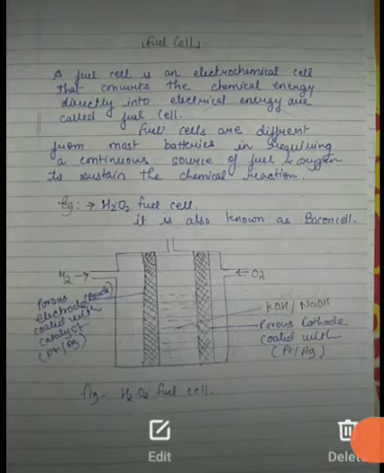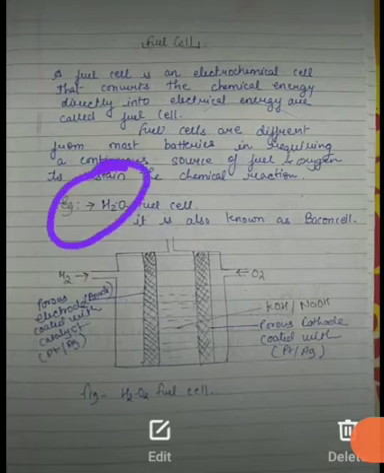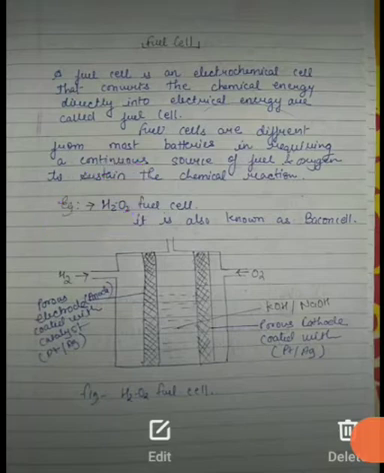What is the difference here? Fuel cells are different from most batteries because they require a continuous source of fuel and oxygen to sustain the chemical reaction. Here we will discuss a type of fuel cell, that is the hydrogen oxygen fuel cell.